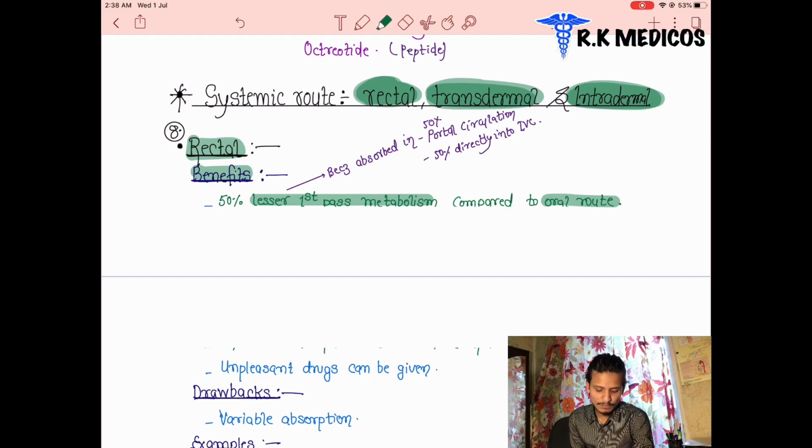Lesser metabolism happens, which means it is better than the oral route. This is because the drugs are absorbed into the portal circulation. The drugs come directly through the portal circulation.